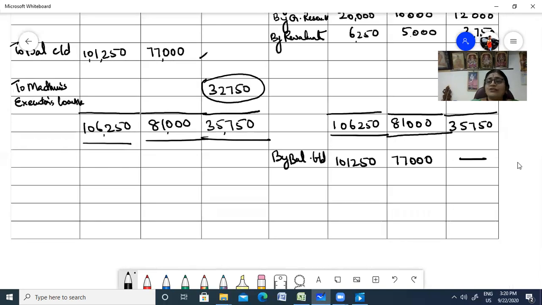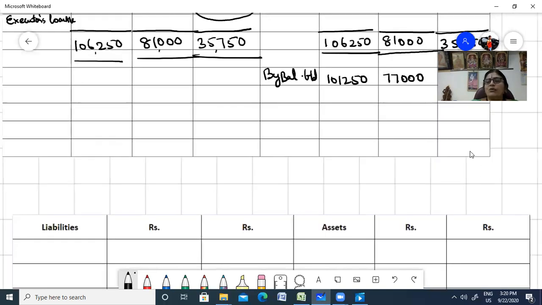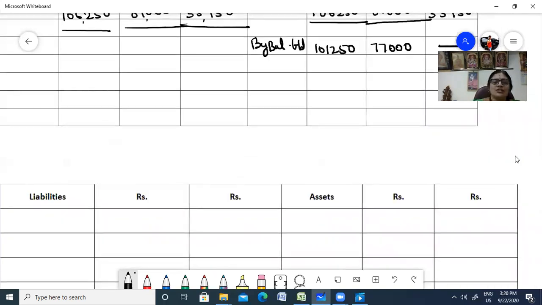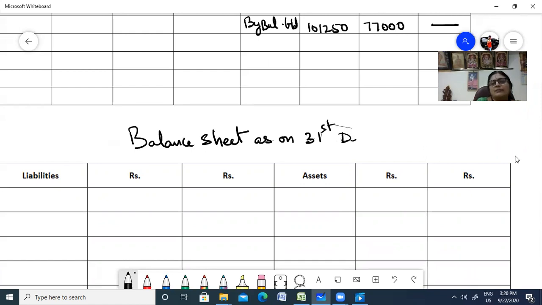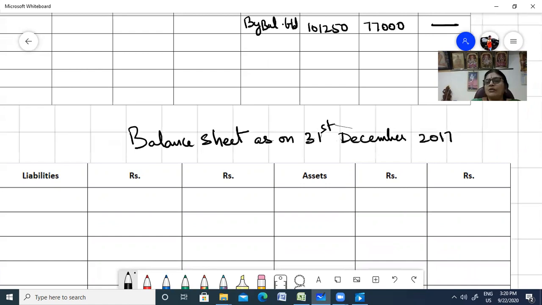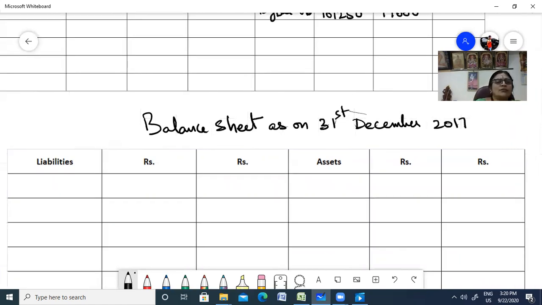Now let us take it to the balance sheet. Now we finished the revaluation account, we finished our capital account. Next we are going to our balance sheet. Right. So balance sheet as on 31st December 2017. If you don't write this heading, you will get -1. Keep that in mind. Okay. Just because you have written it, you will not get any additional marks. If you don't write it, they will reduce marks.